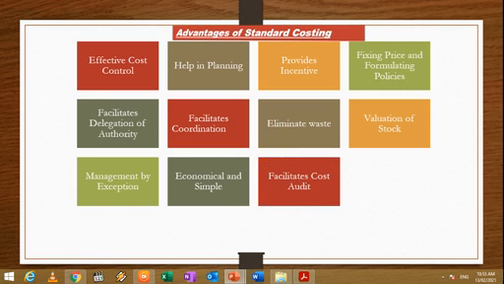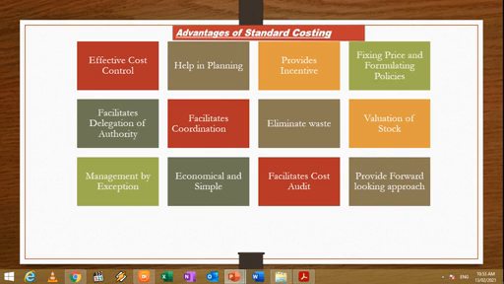Facilitates cost audit. Standard costing facilitates cost audit since if variances are satisfactorily explained, the accuracy of costing can be safely assumed. It also provides a forward-looking approach. By adopting the standard costing system, the whole concern is imbued with a dynamic forward-looking mentality.